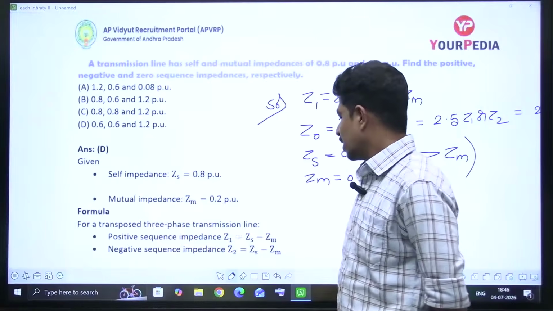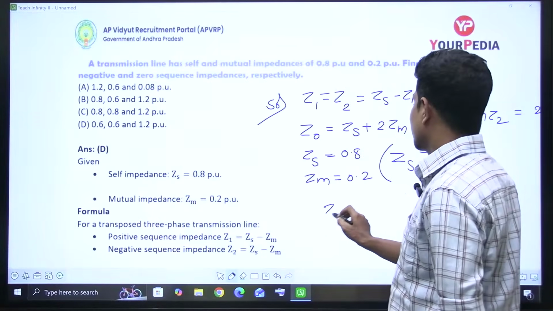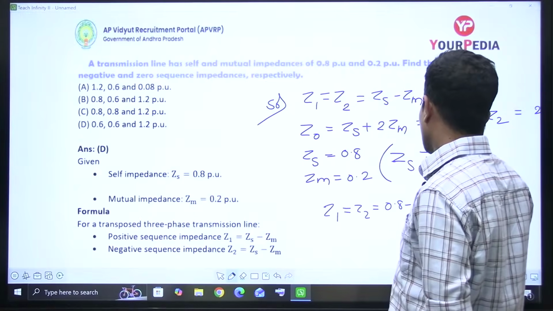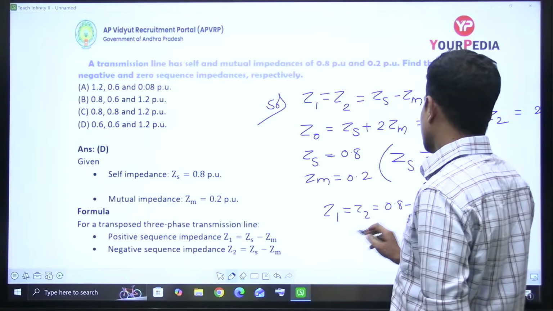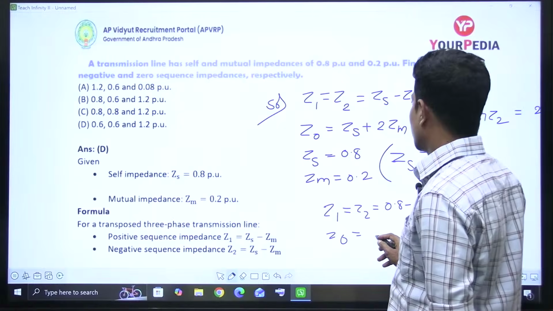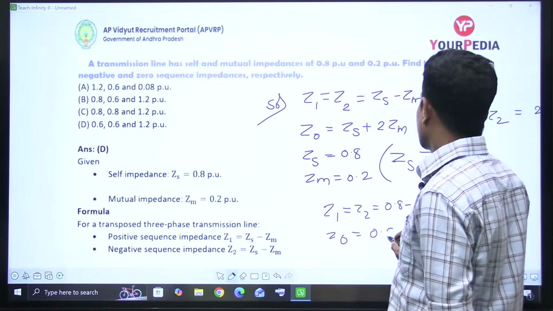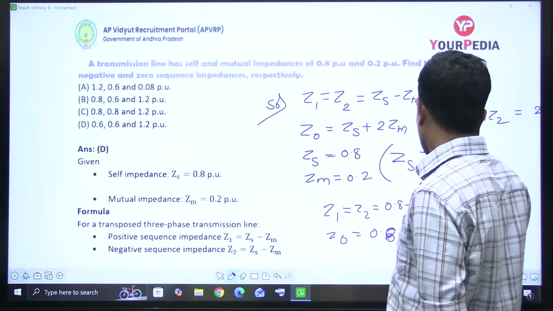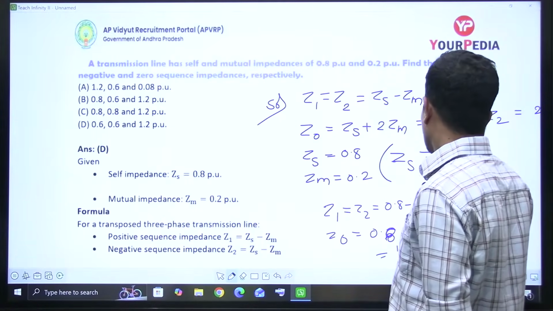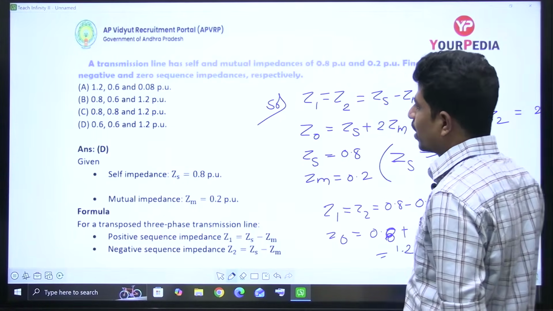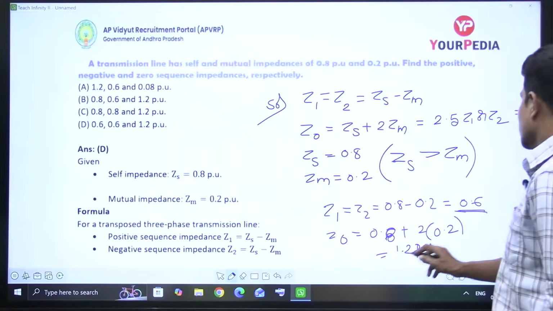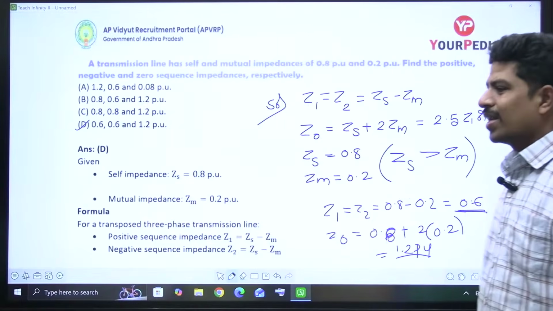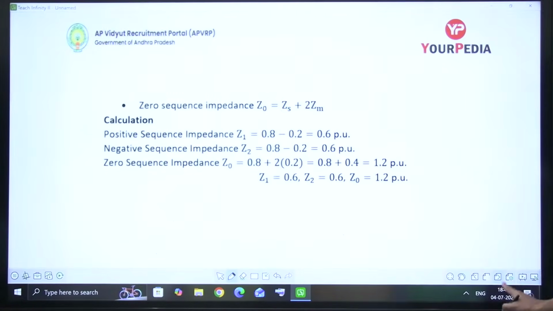Now let us solve this. Direct answer, Z1 is equal to Z2 is equal to 0.8 minus 0.2, that is equal to 0.6. So Z0 is equal to 0.8 plus 2 times 0.2. How much is it? 1.2 per unit, right? Answer is 0.6, 0.6 and 1.2. That is a very simple question. Let's move to the next question.